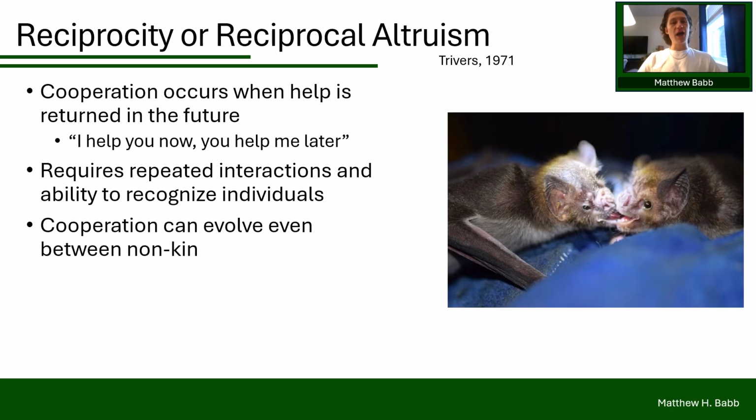All right, the next major pathway proposed to explain the evolution of cooperation is reciprocity. The basic idea is simple. I help you now, and you help me later. Over time, both individuals benefit, even though the act of helping might be costly in the short term.